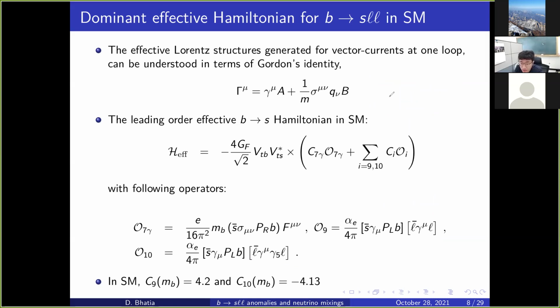So there are various options. Suppose we have this B to S, and suppose this is still mediated by W. That means we fix this current; we don't change this current. But instead of a Z, we can introduce a Z prime, right?